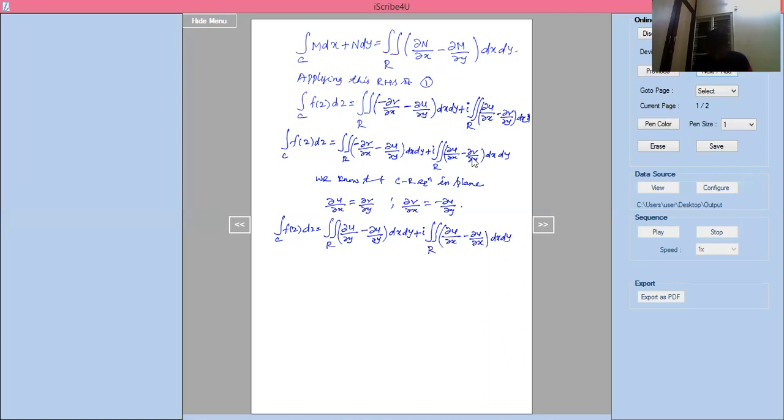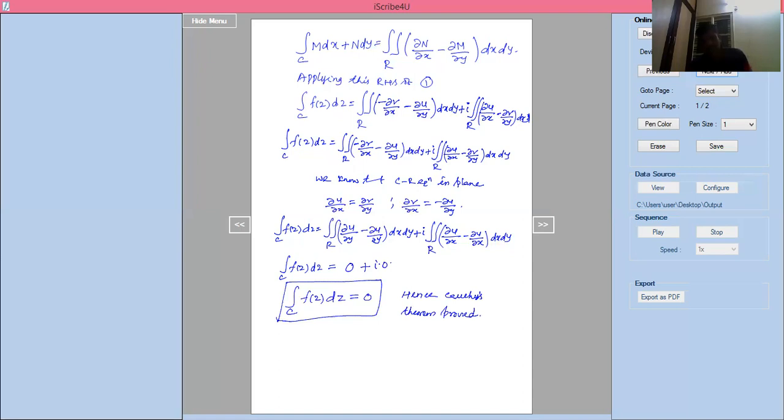Now, integration of C into f of z into dz equal to 0 plus i into 0. So integration of C into f of z into dz equal to 0, which is the required proof for the given Cauchy theorem. Hence, Cauchy's theorem proved.